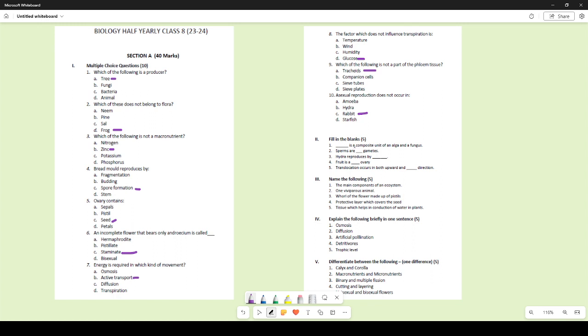Dash is a composite unit of an alga and a fungus. So the answer here is lichen.